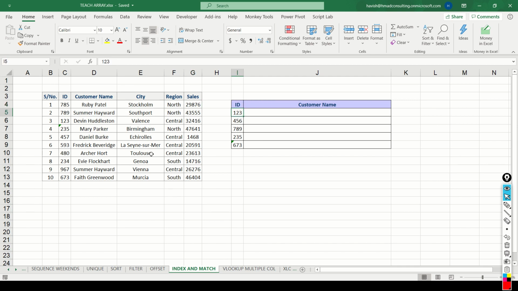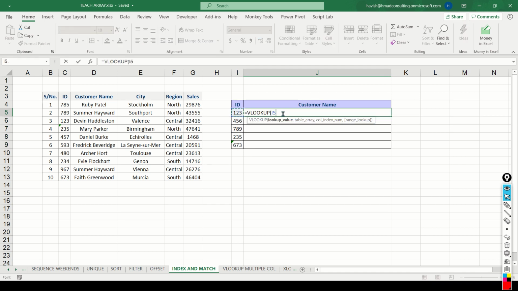In this example, we have 10 customers with their ID, city, region, and sales amount. We also have the IDs that we want to find out. So 123, 456, 789, 235, and 673. Now, if I try to do a VLOOKUP, there is a bit of a problem that we will have.